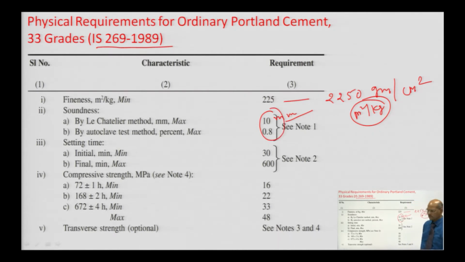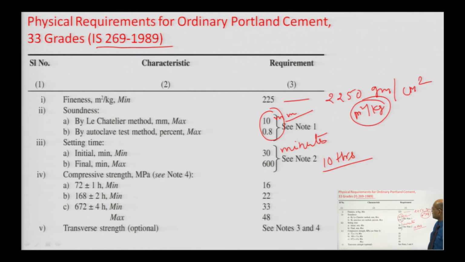Similarly, setting time: initial setting time and final setting time. Initial setting time should not be less than 30 minutes. Okay. And final setting time should not be more than 600 minutes, means 10 hours. So, your final setting should happen within 10 hours. Okay.